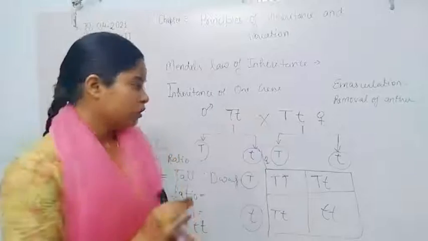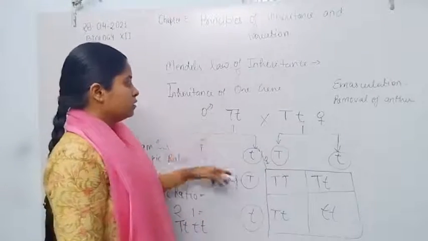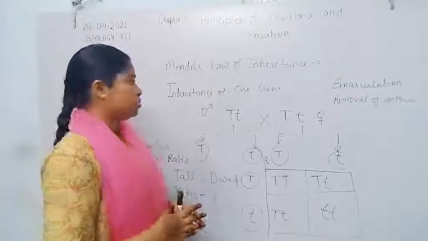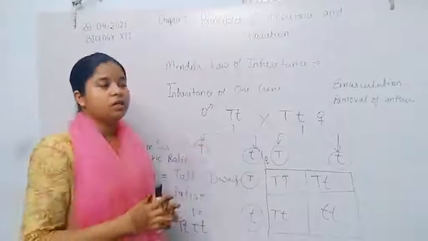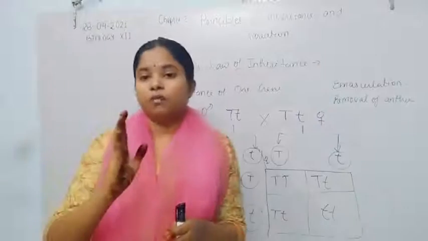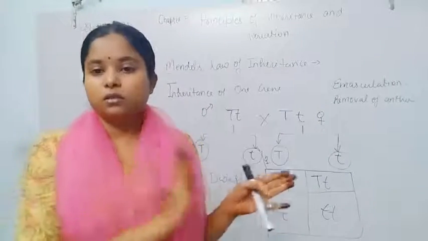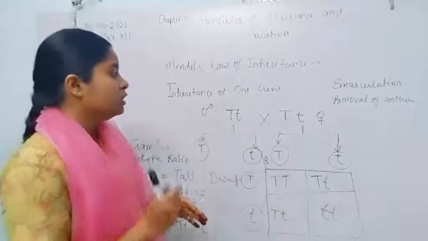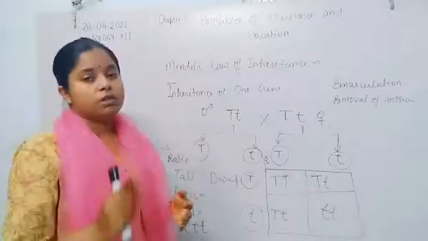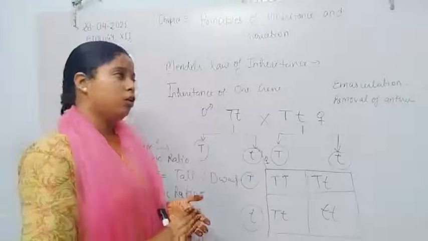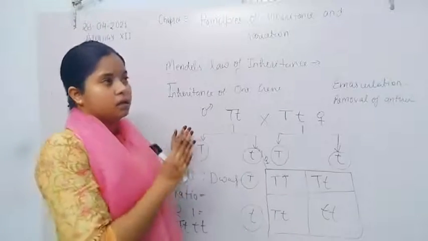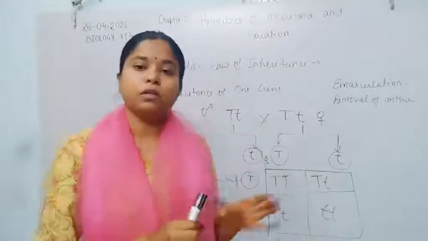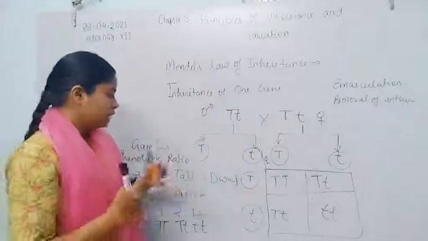So according to the law of dominance, Mendel conducted the monohybrid cross, the inheritance of one gene, that is the inheritance of one character. For this purpose, he conducted the monohybrid cross between tall and dwarf plants, and observed the transfer of characteristics from one generation to another.